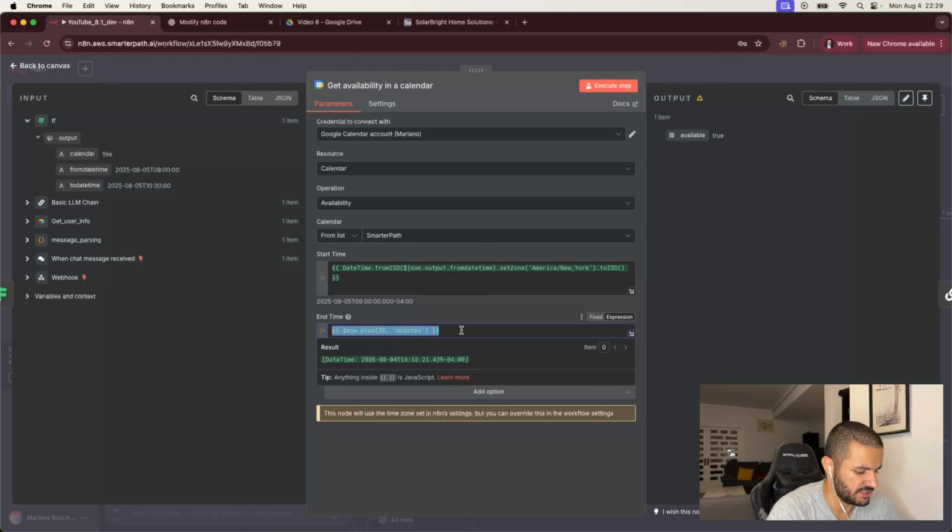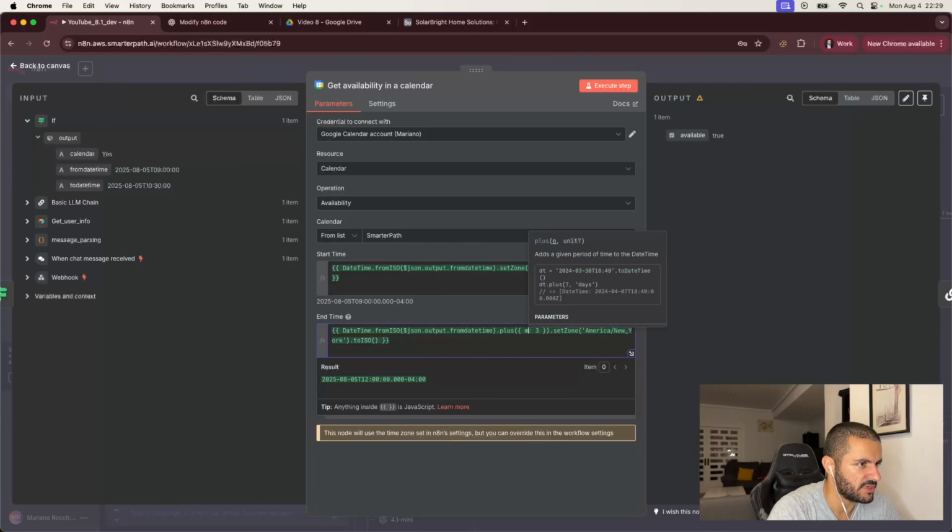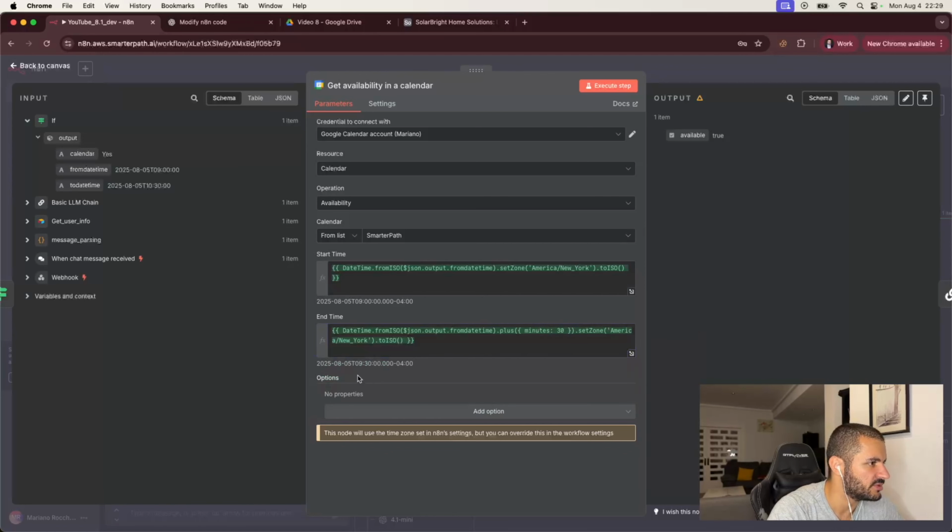So let's see. And let's do this plus minutes 30. So it should be from 9 to 9:30 because that's the time, yes. So instead of 10:30, which is what we're providing, we actually ignore this to daytime section. We could actually remove it from the previous node. And let's test if this is working or if we get again an error in the formatting side.